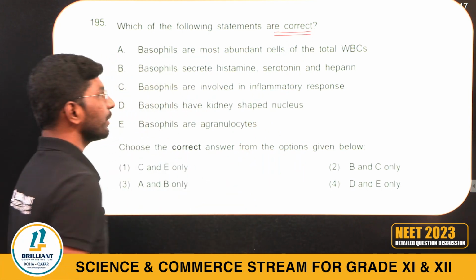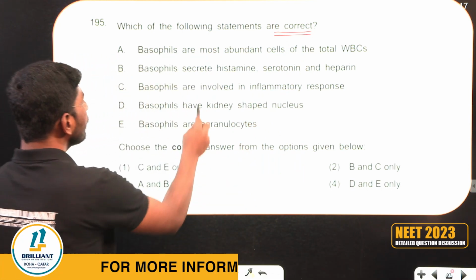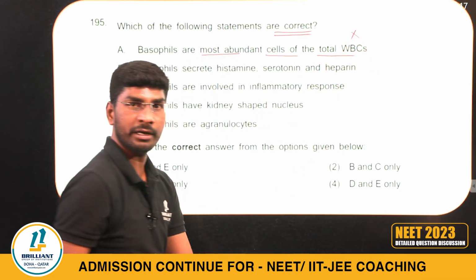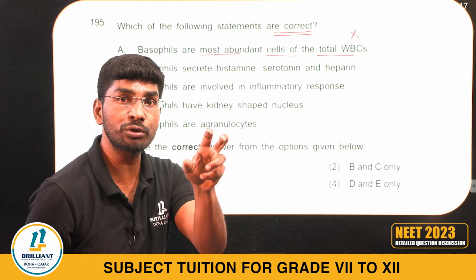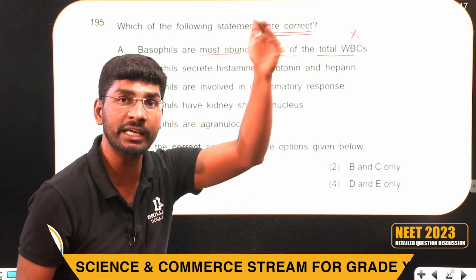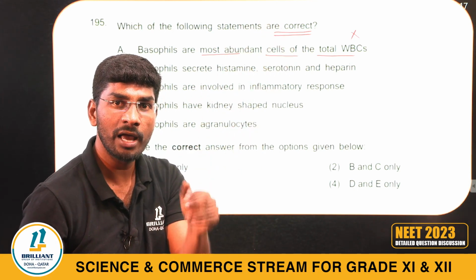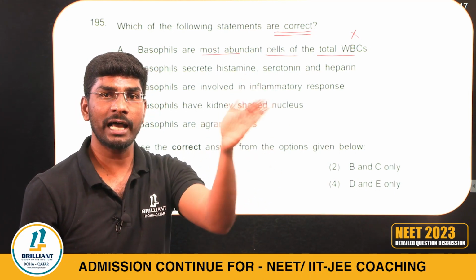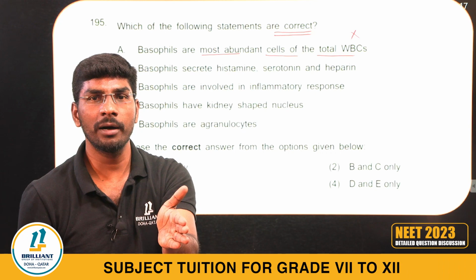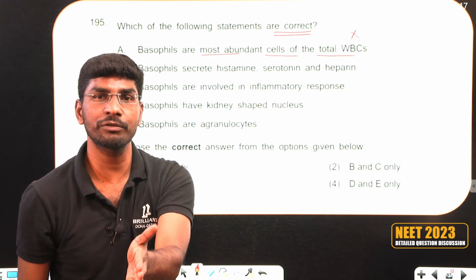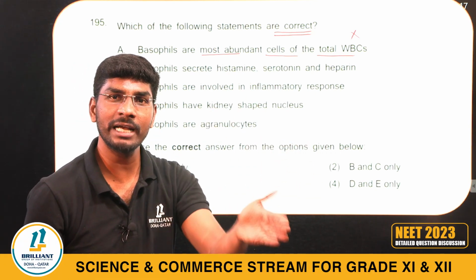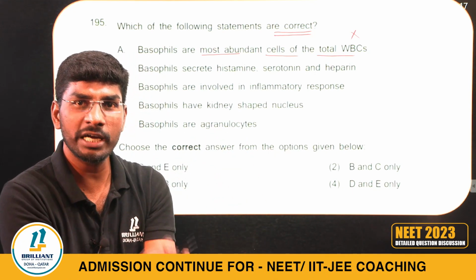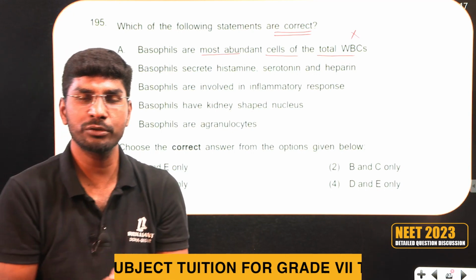Question number 195. Which of the following statements are correct? Basophils are the most abundant cells in the total WBC. Wrong statement. Do you remember I gave the mnemonic to remember all the blood cells from highest number to lowest number? Never let me eat banana. Neutrophils, then lymphocytes, monocytes, eosinophils, and the last one is basophils.